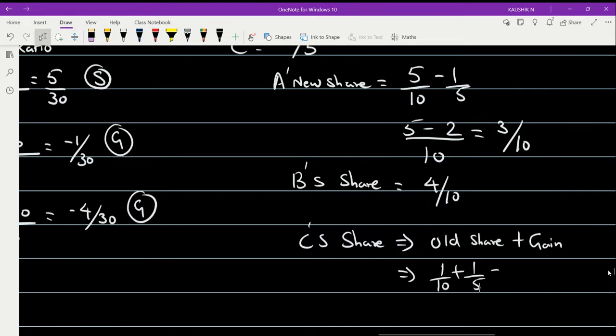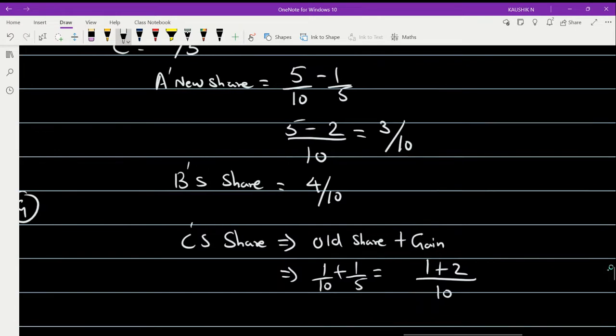Now if you see here, the value 1 by 10 plus 1 by 5. When I take the LCM, it becomes 10, right? So 10 into 1 gives 1, plus 5 into 2 gives 2. So 2 plus 1 is going to be 3 by 10. So the new profit sharing of partner C will be 3 by 10. And here I have derived the new share of partners A, B, and C, so we have derived the new ratio.